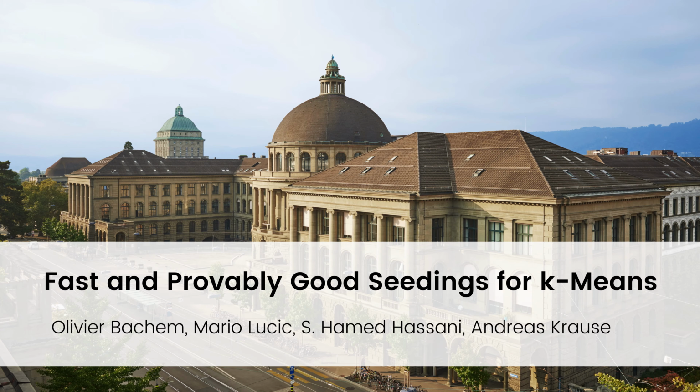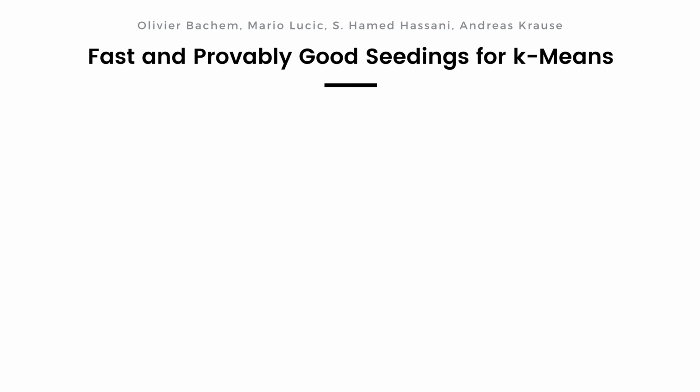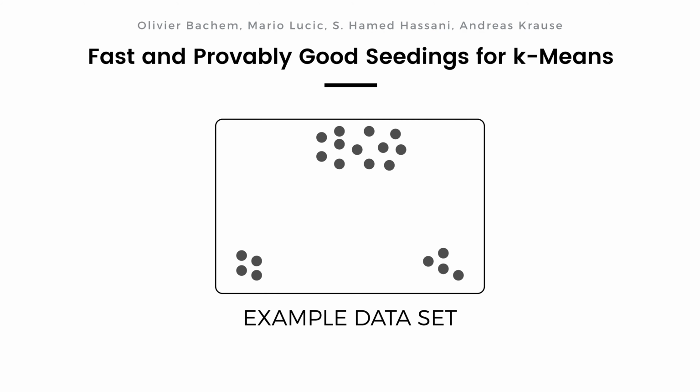This paper is about fast and provably good seedings for k-means. K-means is a non-convex optimization problem, and most solvers such as Lloyd's algorithm are only guaranteed to converge to a local minimum. For example, consider this dataset. Depending on the initial cluster centers, one may end up with two different clusterings.